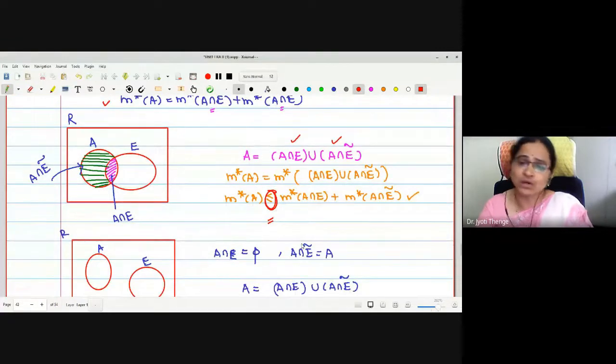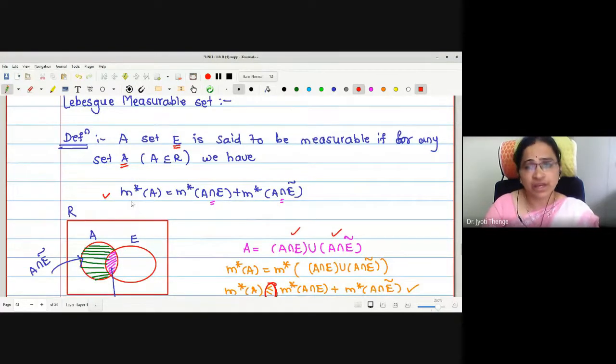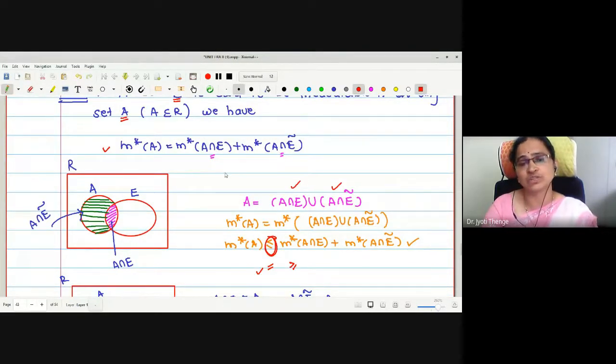Instead of equal to, one can say it is sufficient to have greater or equal also, because already we have less or equal. If we get m star of A greater or equal to the right hand side, combining both the inequalities, one can say equal to is going to hold. Therefore, when this set E is said to be measurable: for any arbitrary set A, outer measure of A is outer measure of A intersection E plus outer measure of A intersection E complement. This set E is giving us a partition of the set A.